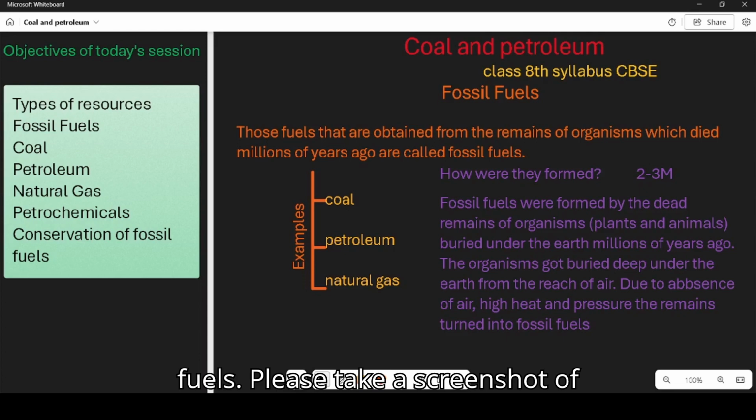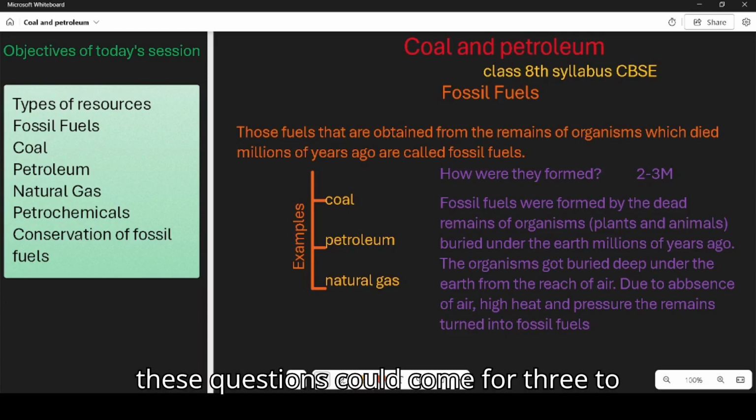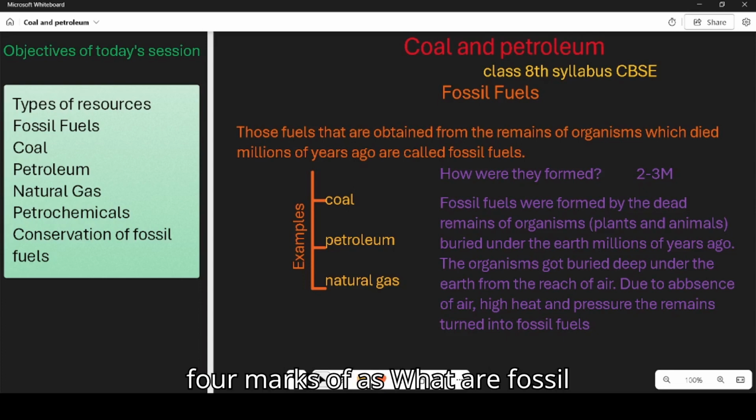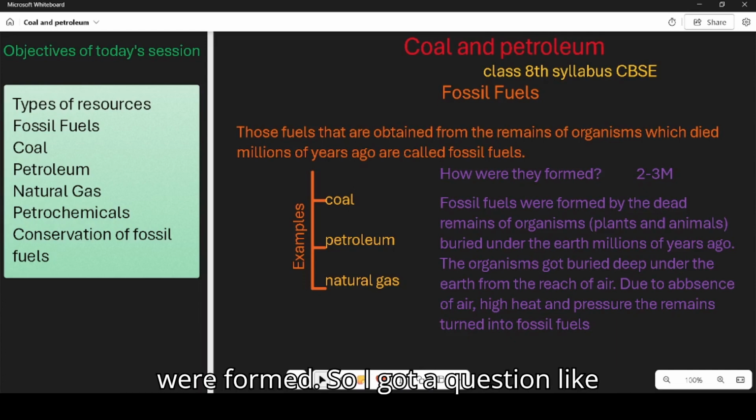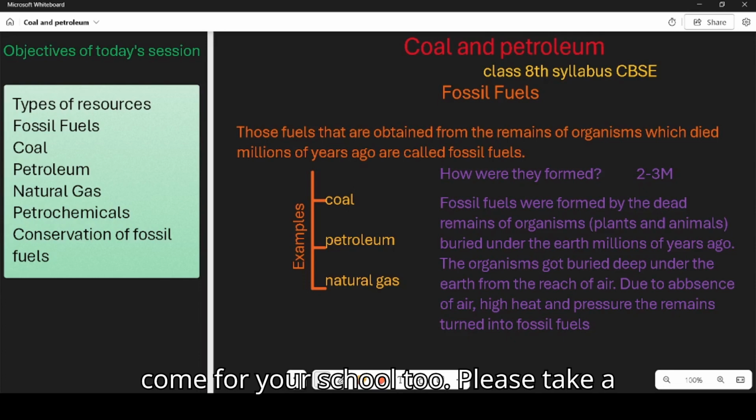Please take a screenshot of your screen, because these questions could come for 3 to 4 marks: what are fossil fuels, give examples and explain how they were formed. I got a question like this in 8th grade for my science question paper, so it might come for your school too. Please take a screenshot.